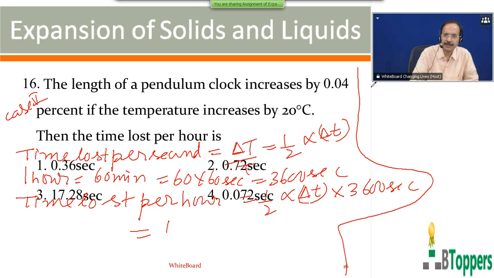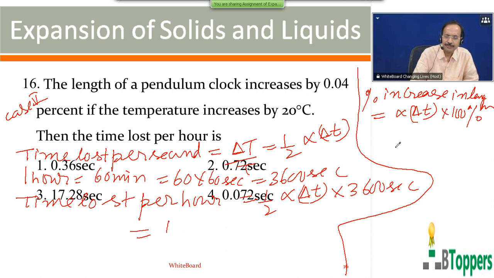I explained this in one of the previous problems, also explained in theory. So percentage increase in the length of the solid when it is heated uniformly is alpha into delta T into 100%. Here that is given to be 0.04%.